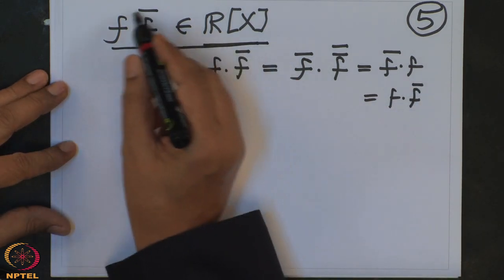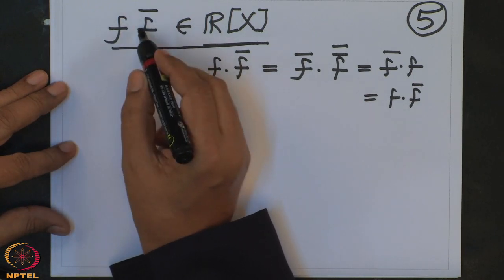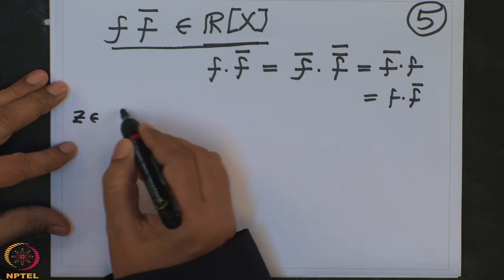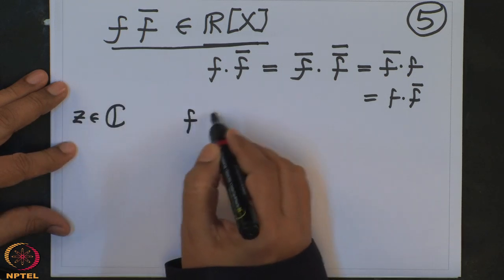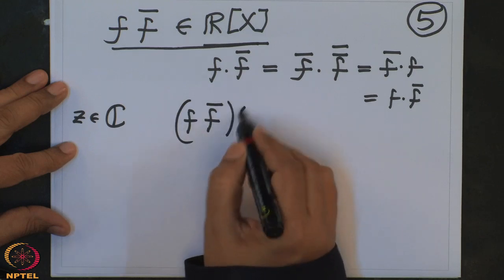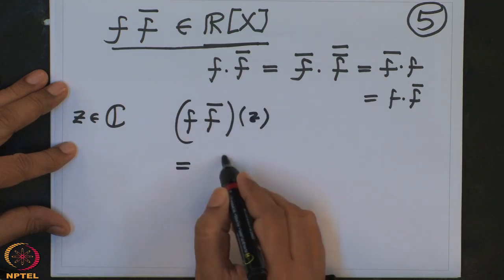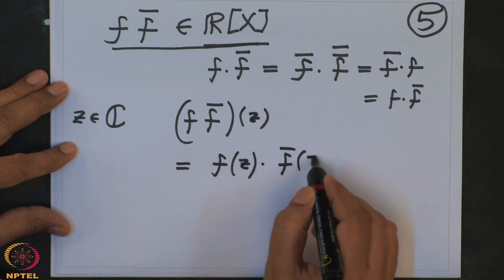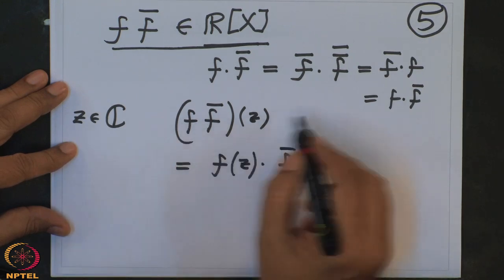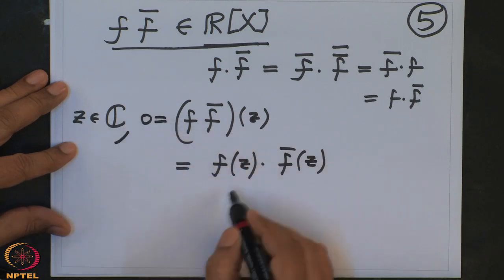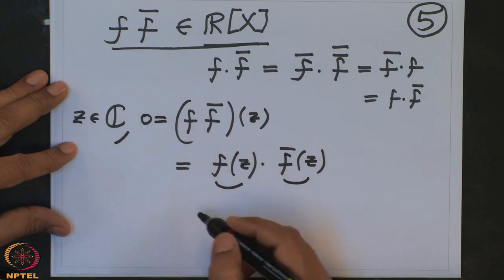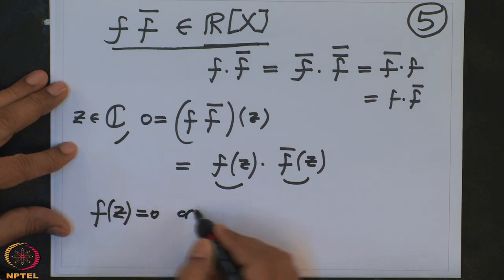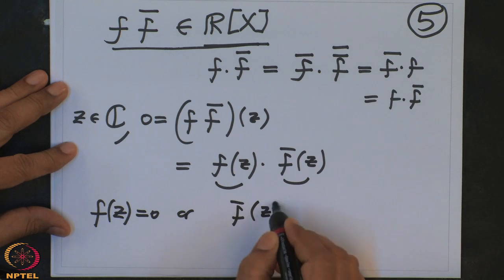And if I prove that this polynomial has a complex zero, so if z in C is a zero of this product polynomial, this is the same thing as f of z times f bar of z. And if this is 0, then at least one of them is 0. f of z is 0 or f bar of z is 0.